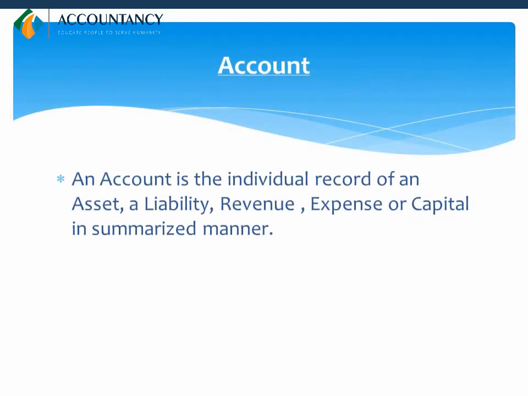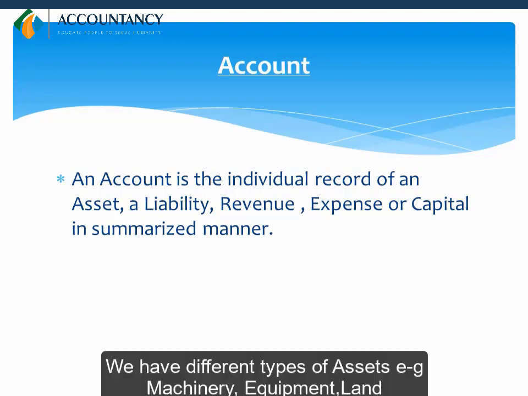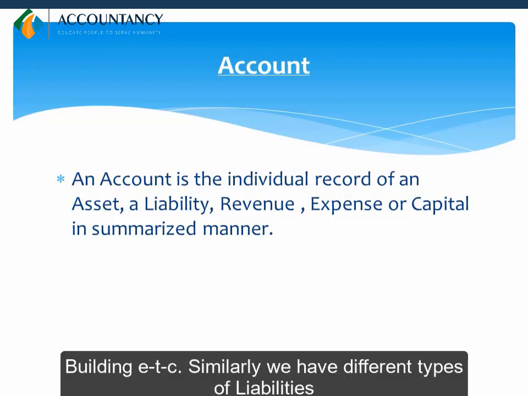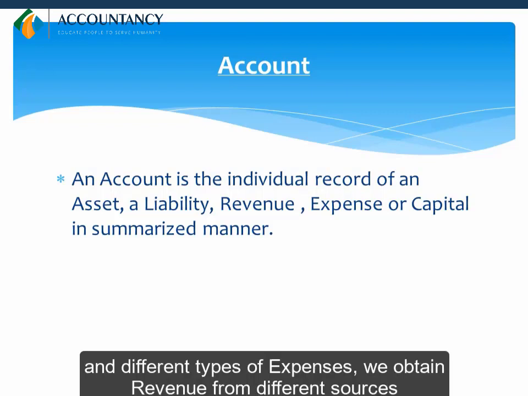Account. An account is the individual record of an asset, a liability, revenue, expense or capital in summarized manner. We have different types of assets, for example, machinery, equipment, land, building, etc. Similarly, we have different types of liabilities and different types of expenses. We obtain revenue from different sources.